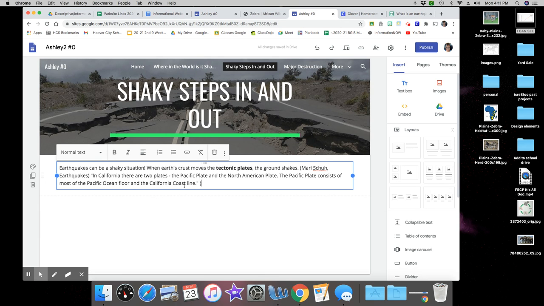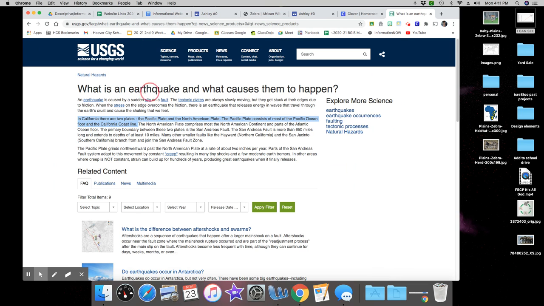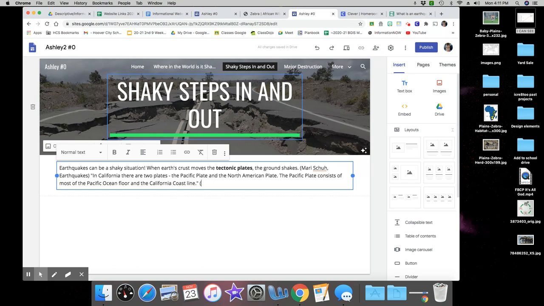So now when I cite this word, I need to cite it from the website. There's no author listed here, so I will just put the name of the website, which is Science USGS, Science for a Changing World. So I'm going to go to my website and I'm going to type that: USGS, Science for a Changing World.